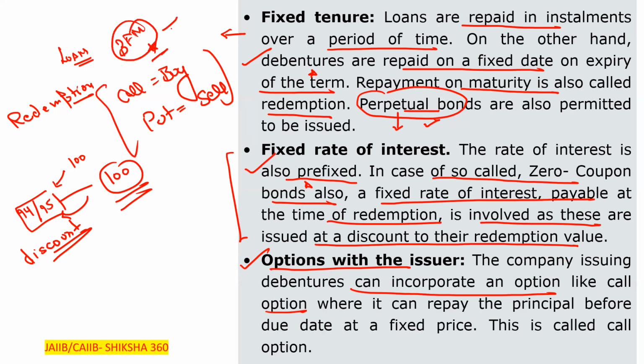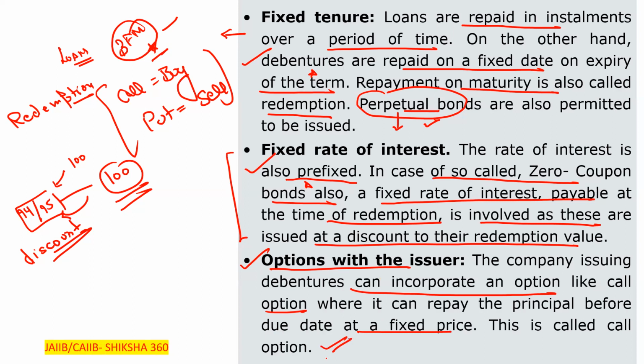Just for understanding purposes, the company issuing the debentures can incorporate an option like a call option, where it can repay the principal before the due date at a fixed price. This is called the call option.